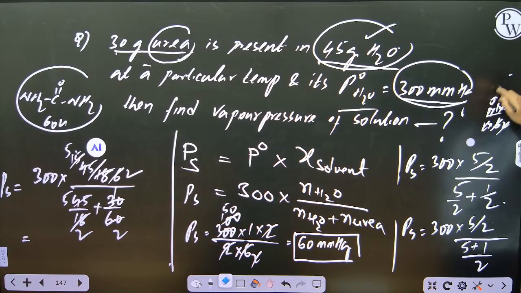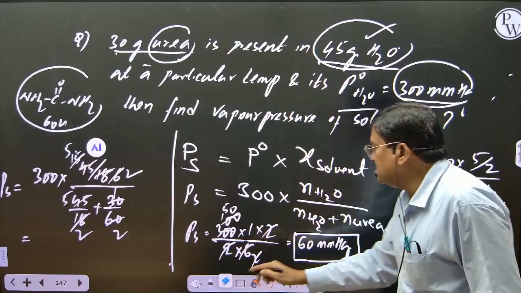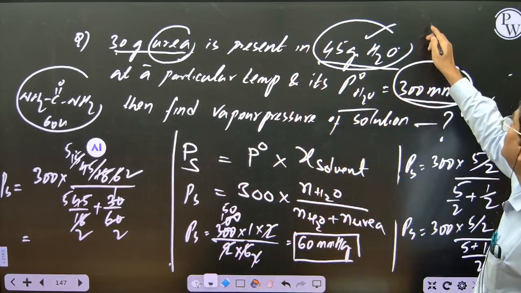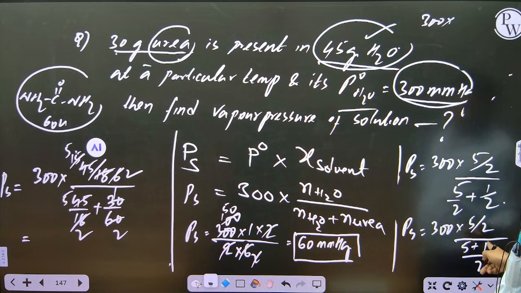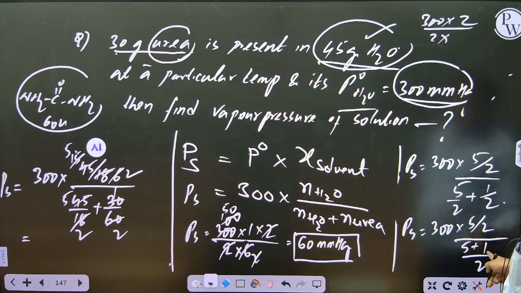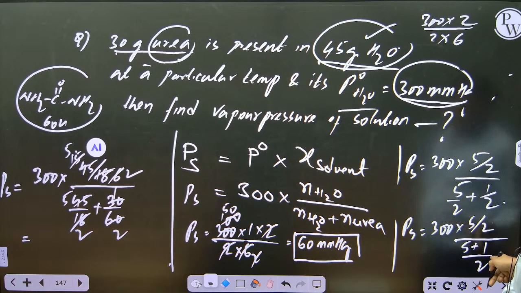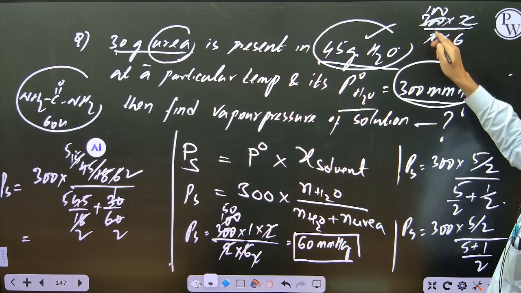Here I am writing 300 into 2 by 2 into 6, 300 into 2 by 2 by 6. Is it coming the same? 3 ones are 3, these are 50.